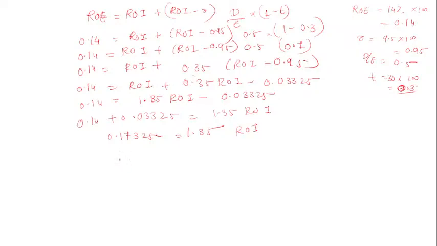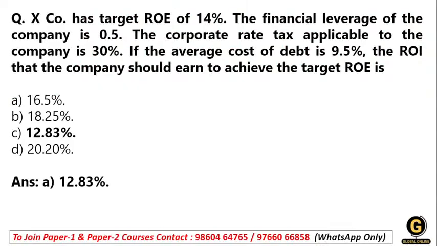Okay, then ROI is equal to 0.17325 divided by 1.35. So ROI, return on investment, when we solve this, will be 0.1283. Okay, because ROI is always in percentage, you have to multiply it by 100, so ROI is equal to 12.83%. Okay, so the answer will be 12.83%.